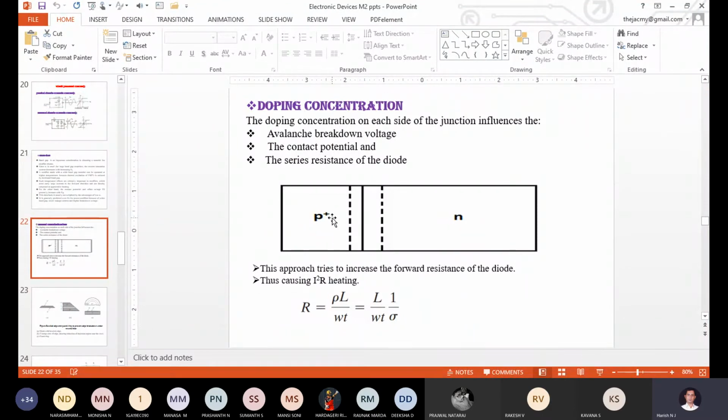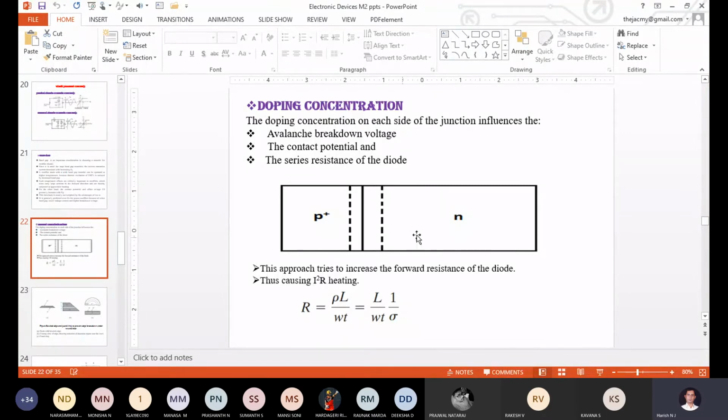In the P plus condition, if it extends 5 inch on the P side, it extends 10 inch on the N side. Now you keep on increasing the reverse voltage. The complete N substrate area will be occupied by the depletion region. Completely it will be occupied by the depletion region.